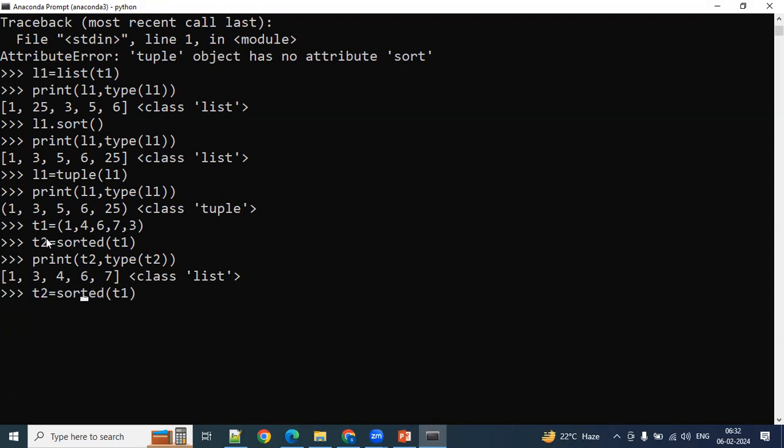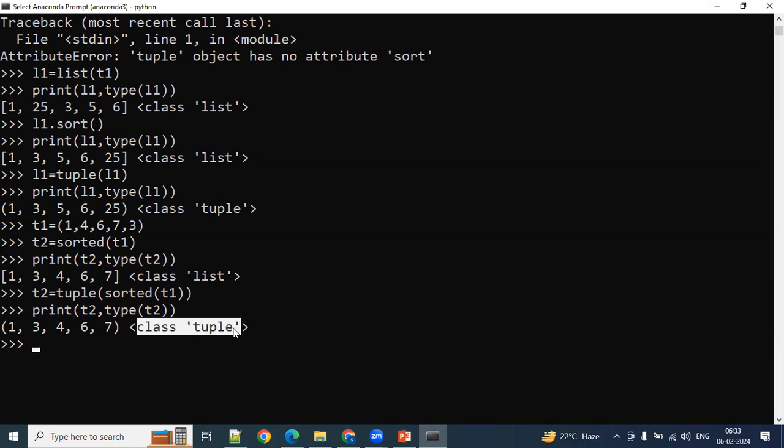I'll simply use tuple of sorted of T1. Sorted of T1 is going to generate a list object in the backend. That list object I'm converting back to a tuple and assigning it to another variable here. Now let me execute this one. If I check print of type, class tuple.